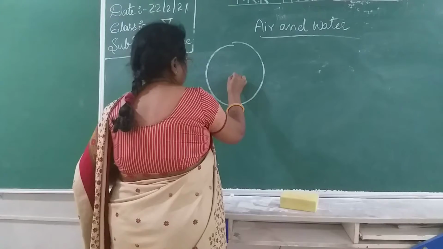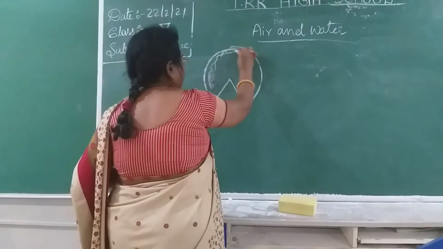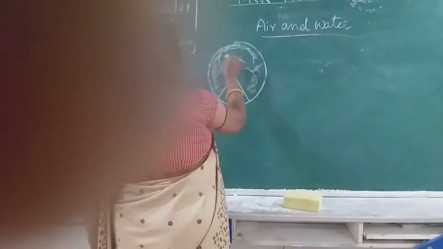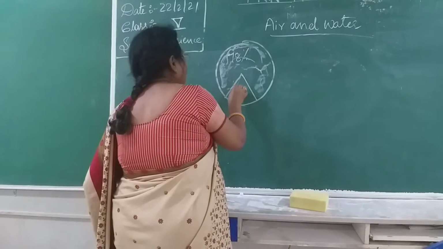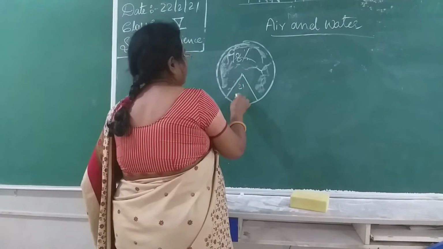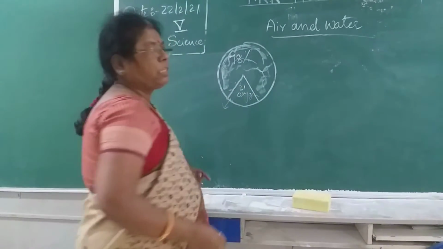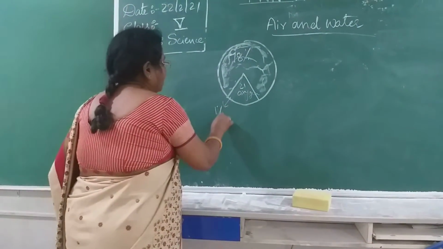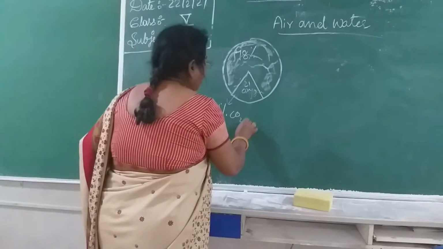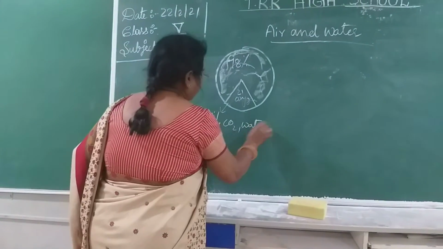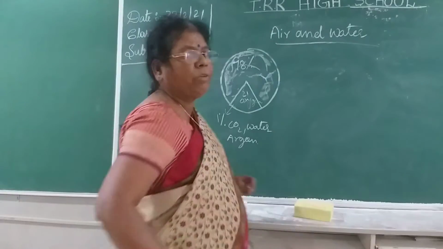Here you will see the major part of the atmosphere consists of nitrogen, that is 78% nitrogen, and 21% oxygen is present. In the remaining 1%, other gases are present, isn't it? That is carbon dioxide, water vapor, argon, dust particles. All these are present in 1%.